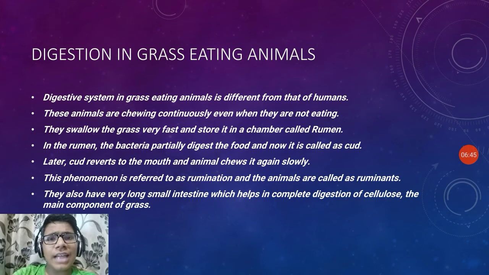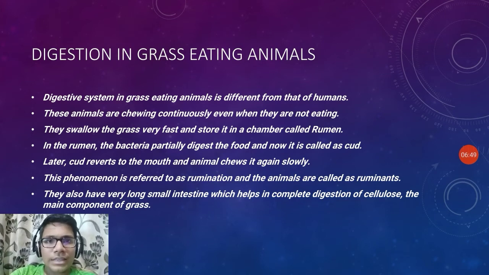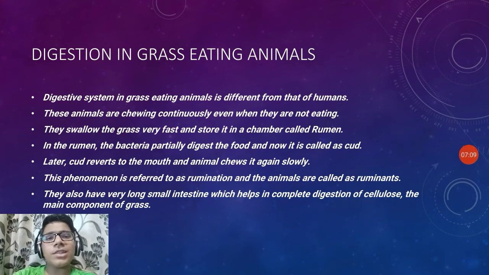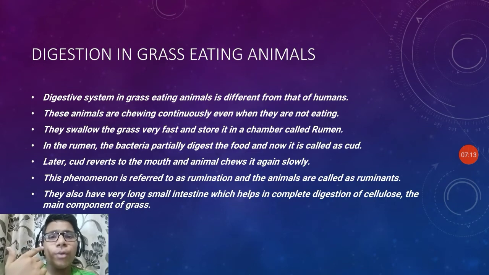The digestive system in grass-eating animals is different from that of man. These animals are chewing continuously even when they are not eating. They swallow the grass very fast and store it in a chamber called the rumen. In the rumen, the bacteria partially digest the food and now it is known as cud. Later, the cud returns to the mouth and the animal chews it again slowly.